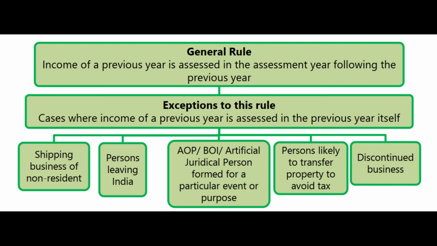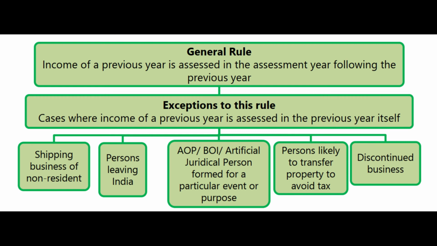So simply to understand, you can refer to your understanding of joint venture. Joint venture, what is the nature of that? Again, I am warning you again and again. Joint venture is an example. Don't write joint venture here in income tax. Here what should you write? What is there on the paper? AOP, association of persons, body of individuals, or any other artificial juridical person who is having a business which is formed for a particular event or purpose. That only you should write.